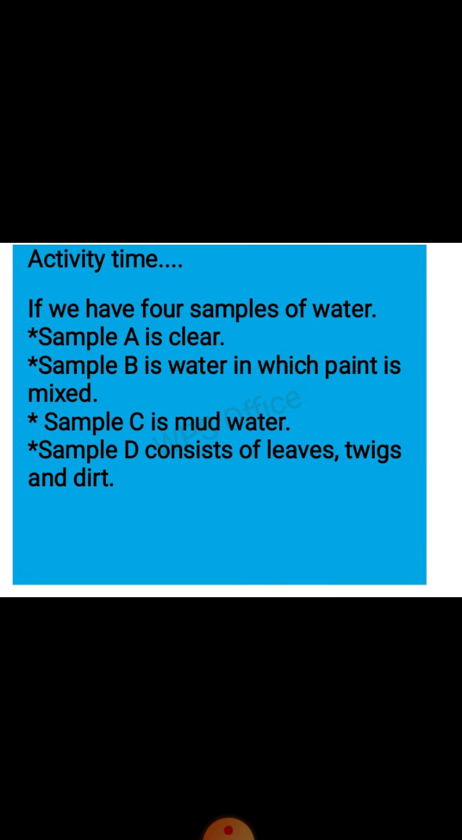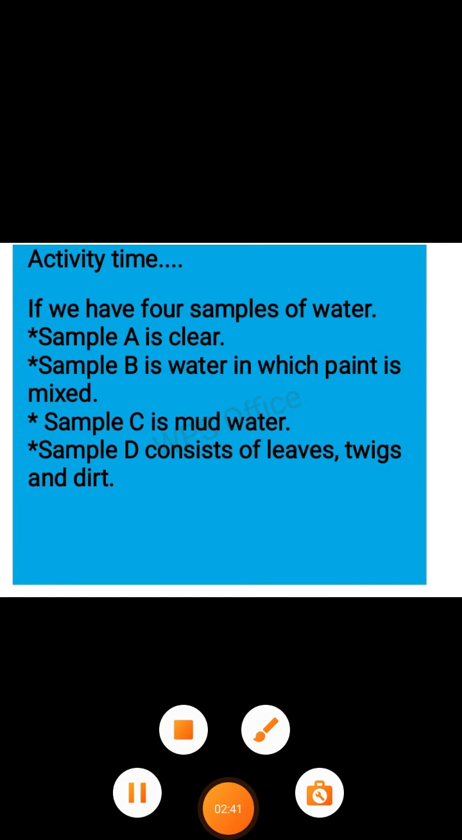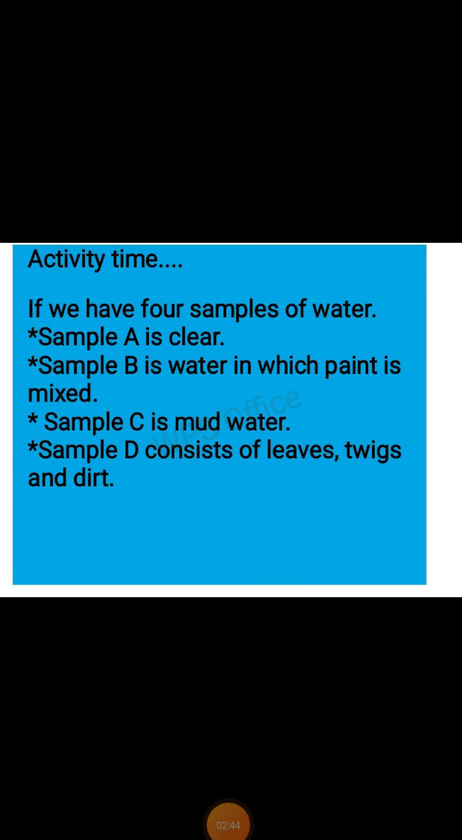Now, activity time. If we have 4 samples of water, 4 glasses of water: sample A is clear water, sample B is water in which paint is mixed, sample C is mud water, sample D consists of leaves, twigs and dirt. So class, which sample of water do you think you can drink? From all these 4 samples, which sample of water do you think you can drink?